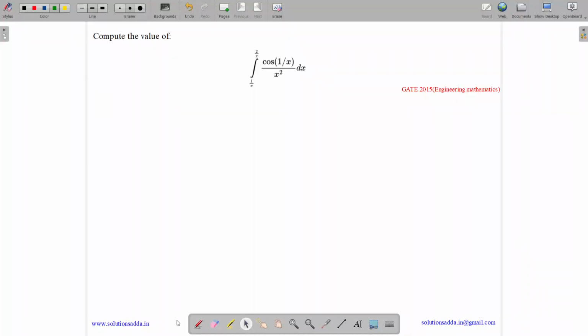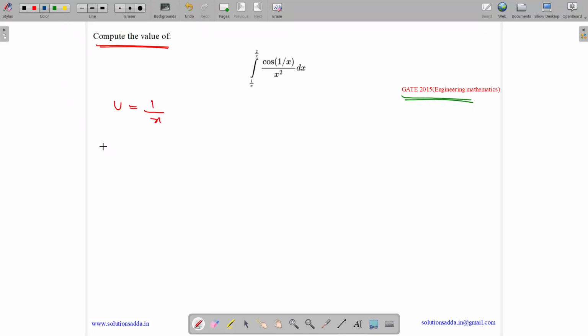This question belongs to engineering mathematics subject and was asked in GATE CSE 2015. So the question states, compute the value of the integral from 1 by pi to 2 by pi of cos 1 by x square dx. Okay. So here we will assume u equals to 1 by x.